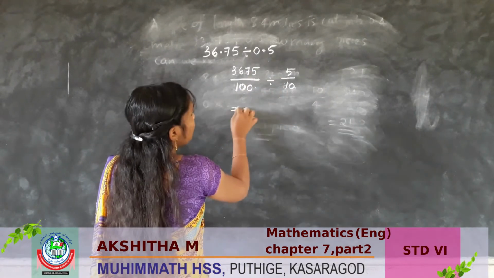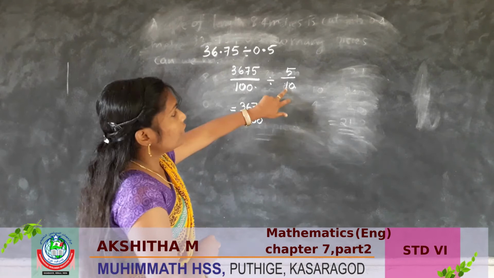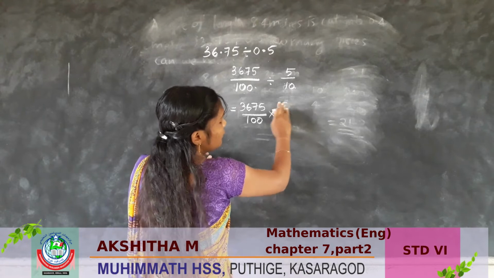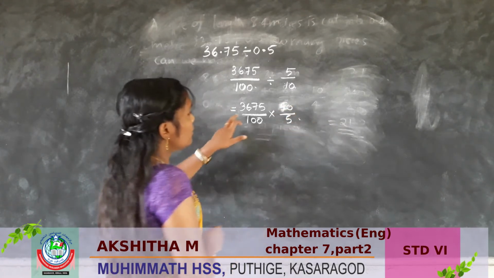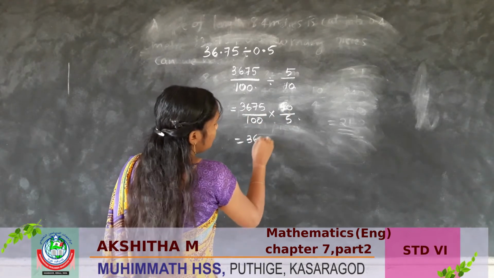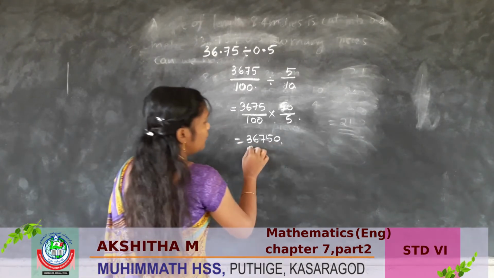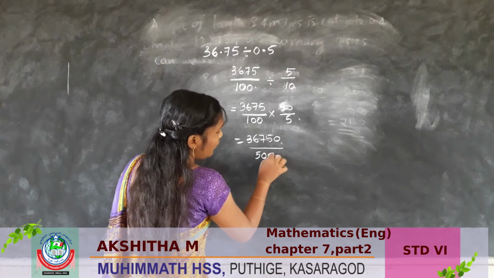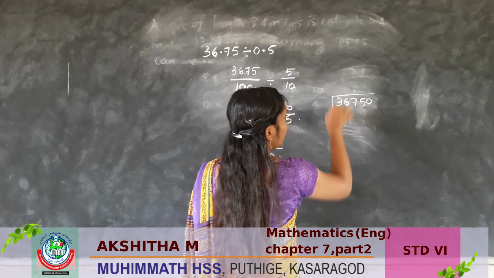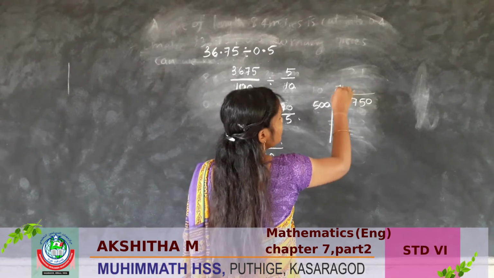Next step is 10 we should write here, 5 we should write here. So 5 by 10 by 5. So 3675 into 10 is 36,750 divided by 500. We have to find out the answer. 36750 divided by 500.